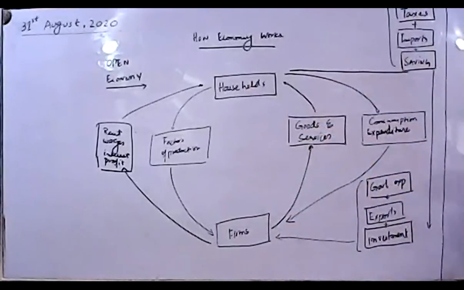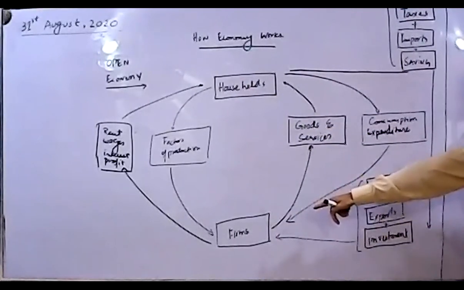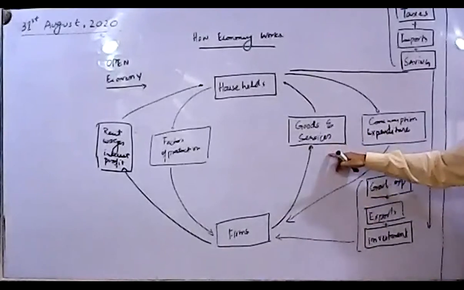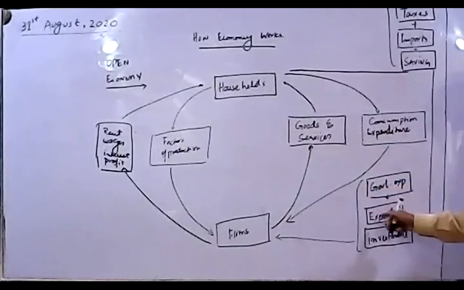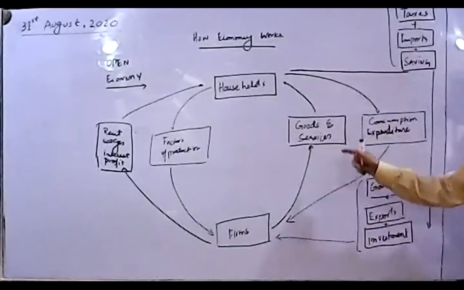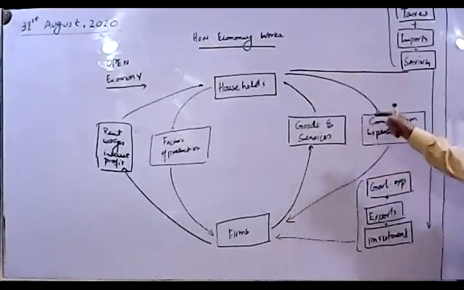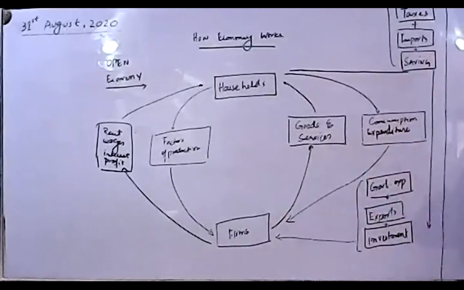If you save more, you're less capable of producing things. But if you invest more, the firms will be more capable of producing more goods and services. Similarly, if there is more injection of exports in the economy, you see more goods and services. But when there are more imports, fewer goods in your country are going to be produced.